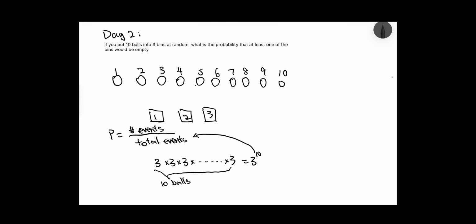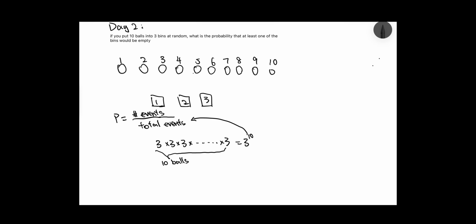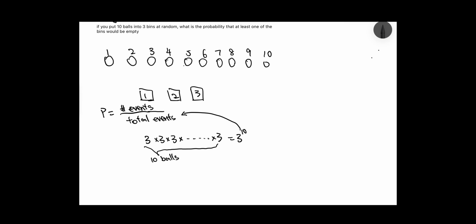Now we have determined the total number of cases. We just want to find out of these 3 to the 10 cases, how many satisfy our condition of having at least one bin empty. So intuitively, we know we can classify these cases into 2 different categories. The first one would be having exactly one bin empty, and the second one would be having 2 bins empty. The first scenario is more general, so we're going to start with this.